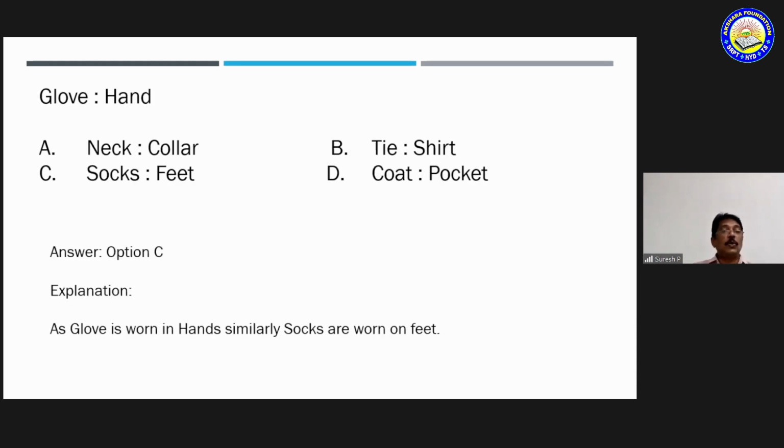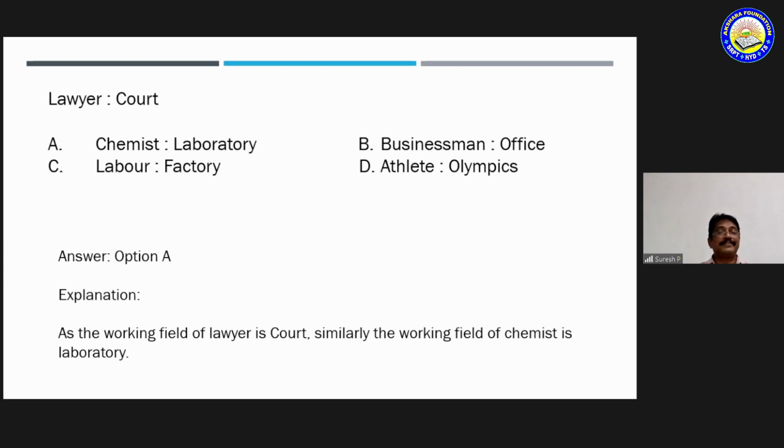Okay, glove, hand. Generally you wear gloves on your hand. Correct? Neck, collar, tie, shirt, socks, feet, coat, pocket. Socks are worn on the feet. So glove-hand and socks-feet both have the same relation. Correct? Okay. Lawyer, court. So what is the answer?